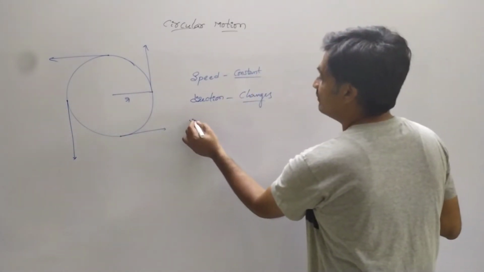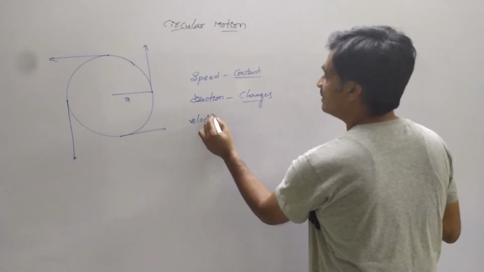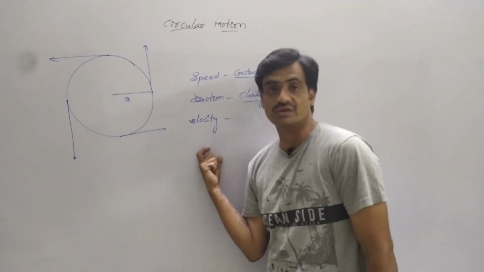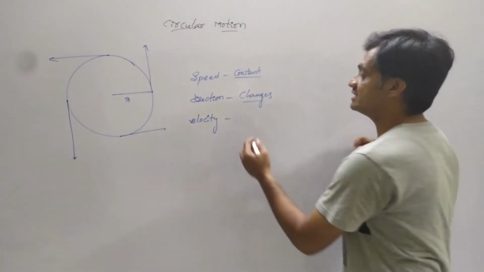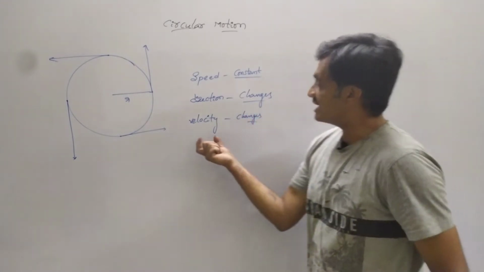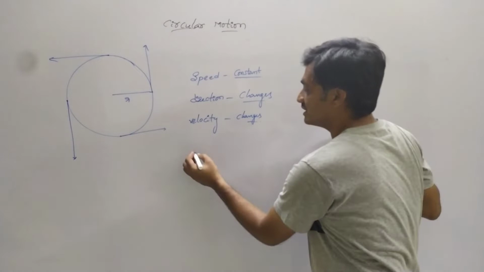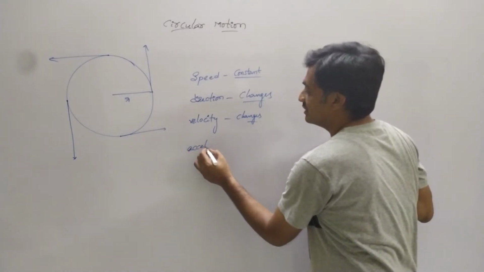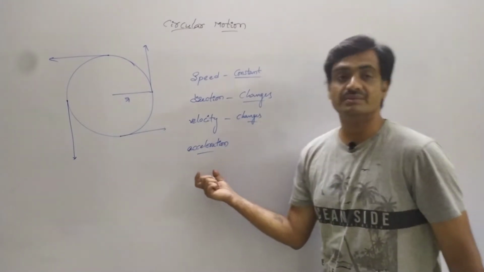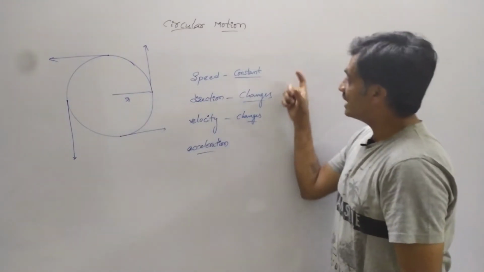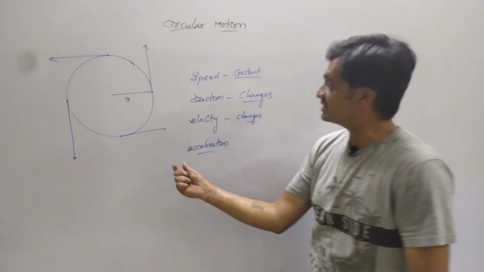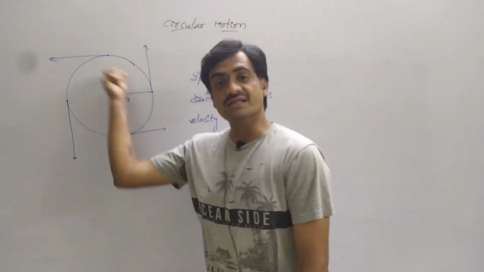Based on this, if we consider velocity, we know that velocity depends upon magnitude and direction, since it is a vector quantity. So as the direction changes, velocity also changes. And as the velocity changes, acceleration will be acting on the body. So here we have represented speed, direction, velocity as well as acceleration for a body revolving in a circular path.